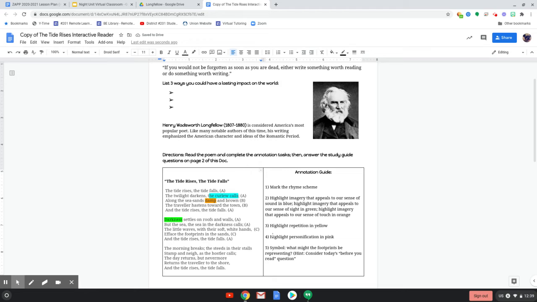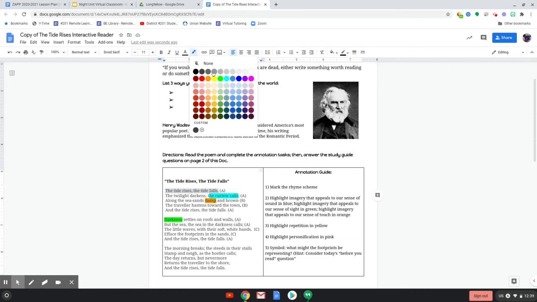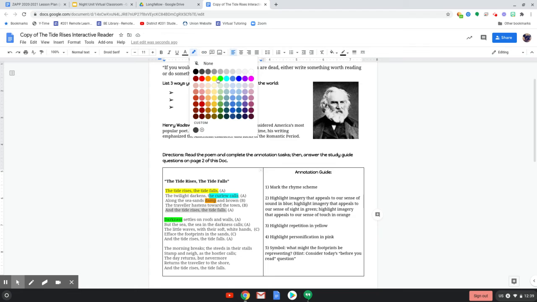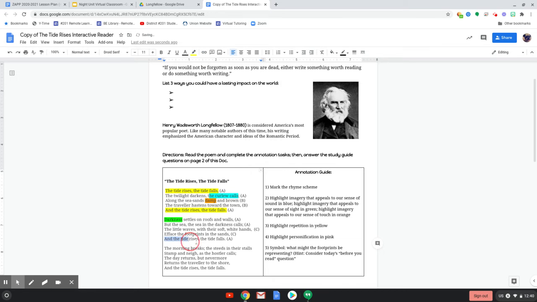Okay. Number 3 is asking for repetition. So we're going to highlight that in yellow. I'm sure you've noticed when I read this that they keep repeating: the tide rises, the tide falls. The tide rises, the tide falls. Two more times here.